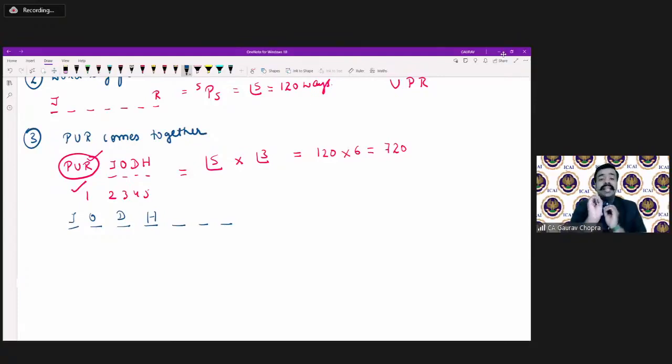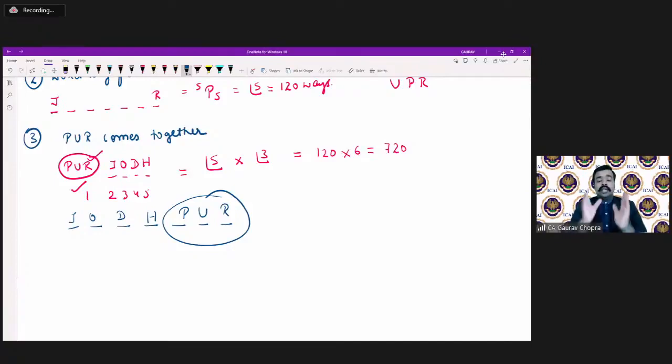They can come at any place. No one wants to come with any other person. Like there is no certain choice. But the remaining 3 places, that is PUR, these are the good friends, and they always want to sit together in the class, right? Like there are 7 seats in the class, and PUR are very good friends, and they always want to sit together.